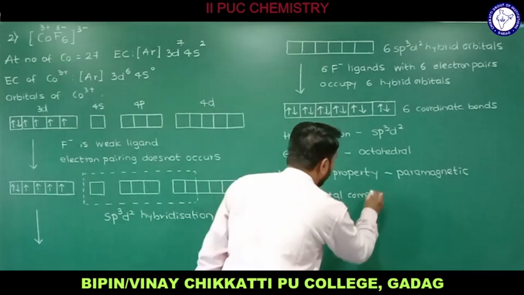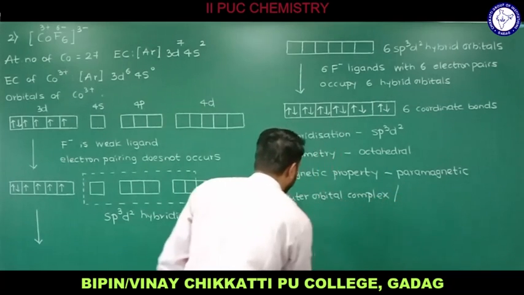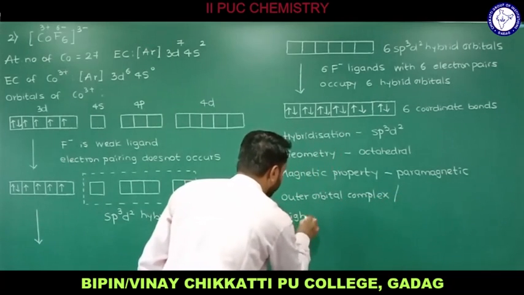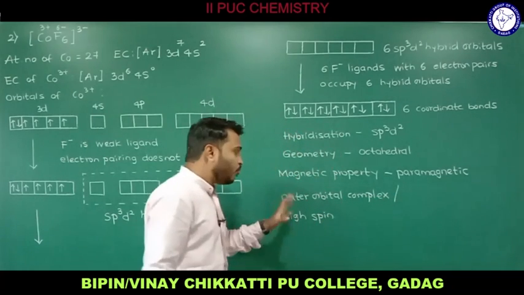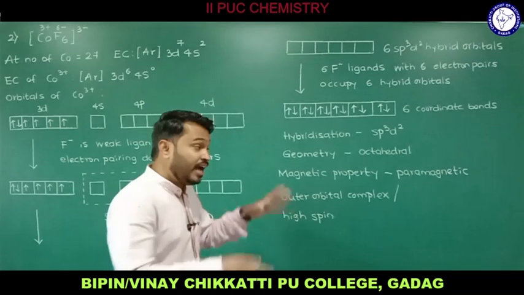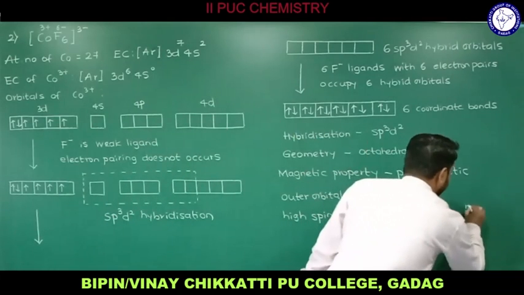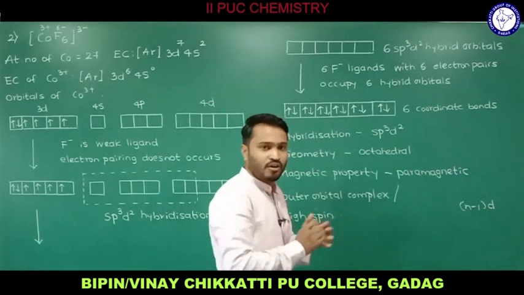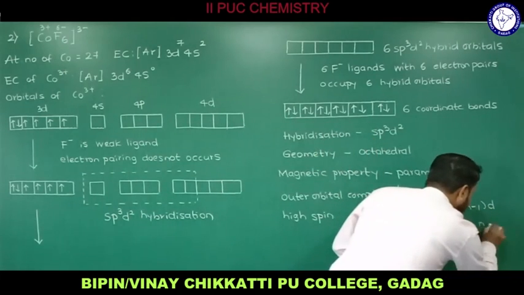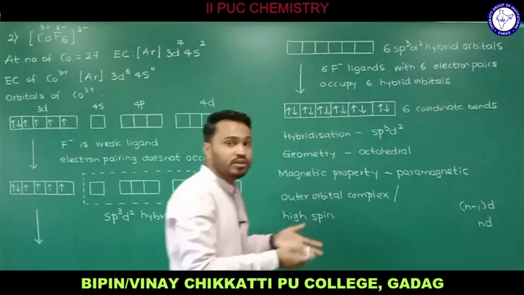This is an outer orbital complex, and we have one more name also. I hope you know this. We call it a high spin complex. And now the question arises, why actually outer orbital complex? As the theory suggests, when (n minus 1)d atomic orbitals are used, it is an inner orbital complex. When nd atomic orbitals are used, it is an outer orbital complex.